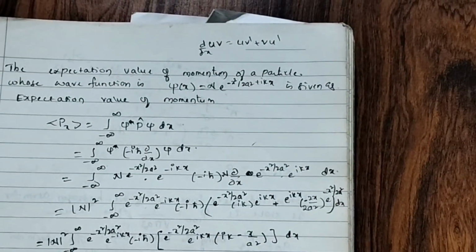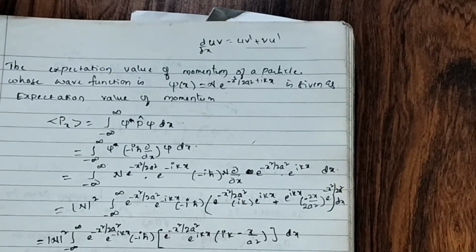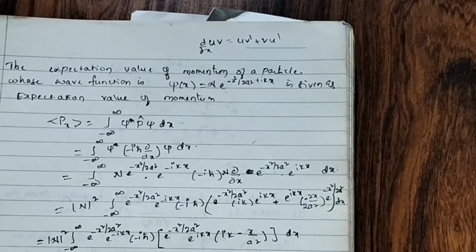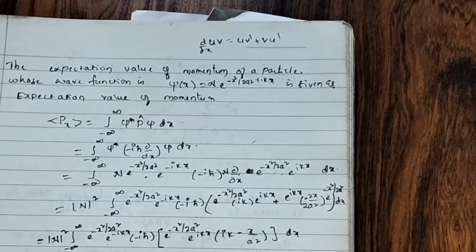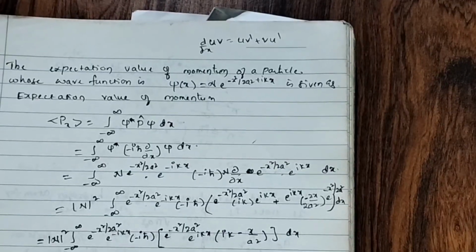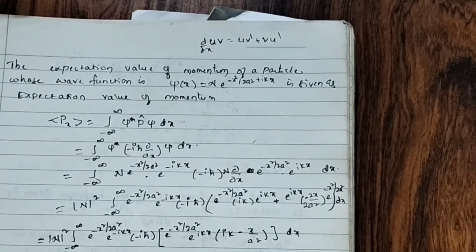The expectation value of momentum of a particle whose wave function is psi of x equals N e to the power of minus x square by 2a square plus ikx. Okay, now let us solve this.